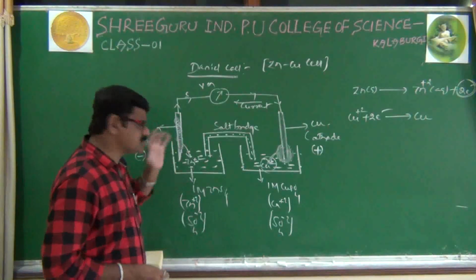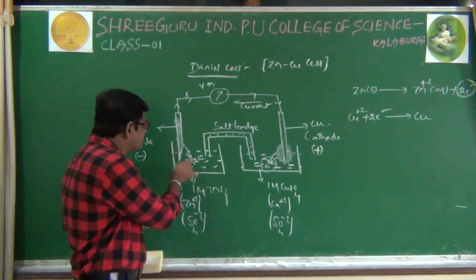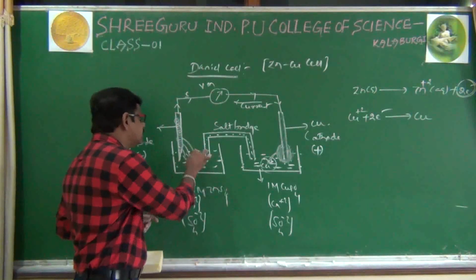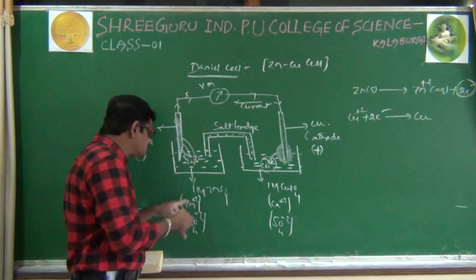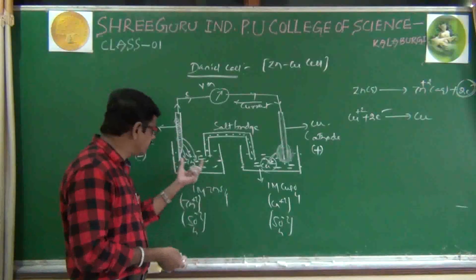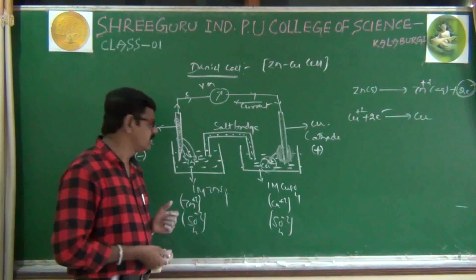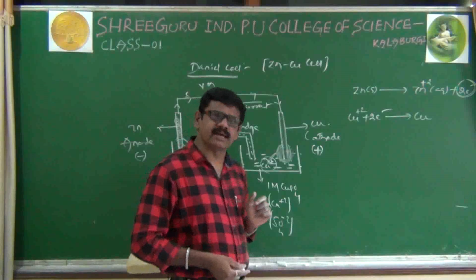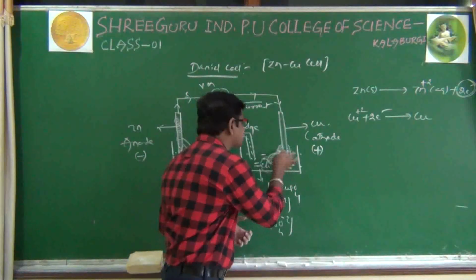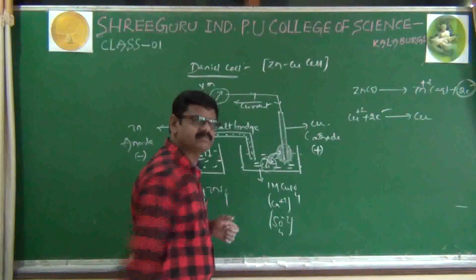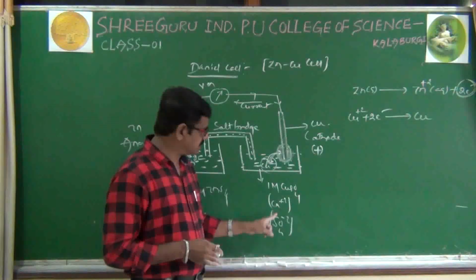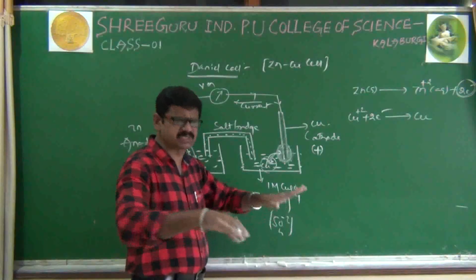Now, during the course of the reaction, what happened? Zn converted to Zn plus 2, means definitely Zn plus 2 concentration will be increasing in the first half cell. Come here, in the second half cell, what happens? Cu plus 2 ions, by capturing electrons, are converted to copper and deposit here. Means Cu plus 2 concentration is decreasing, but SO4 minus 2 ion concentration of course remains the same.